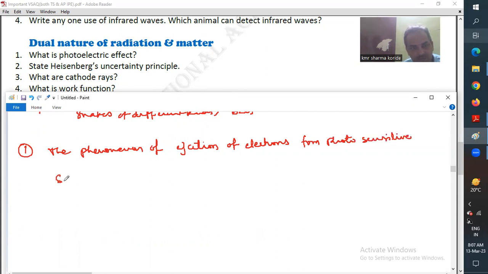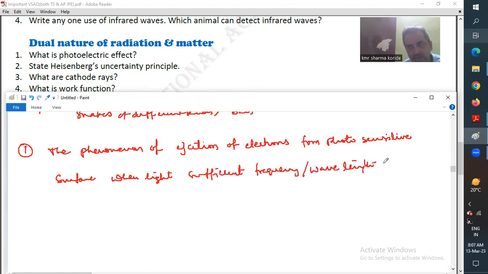when light of sufficient frequency or wavelength is incident on it. So this is called the photoelectric effect.